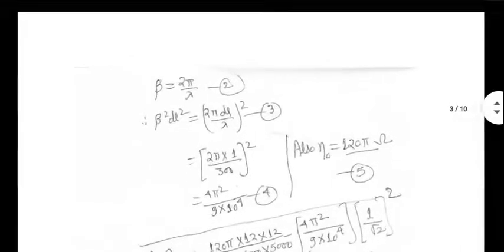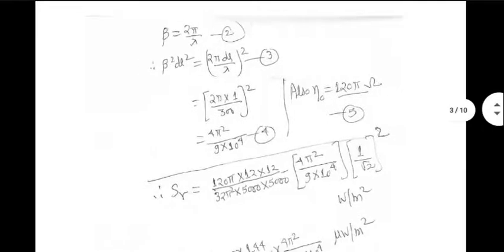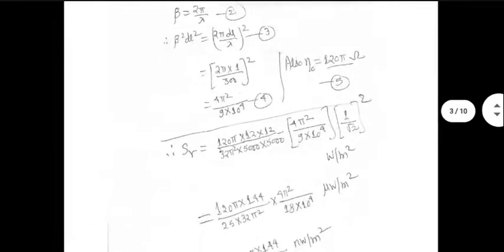Double check my calculations once you get the document. Beta is 2 pi by lambda, so beta square DL square will be 2 pi DL by lambda square. I have calculated that. Eta naught is 120 pi ohm. Do calculations carefully, always. Don't jump too fast. I try to avoid the calculator as much as possible. Initially, I try to simplify the result as much as I can without using the calculator. You will see that here, a lot of things cancel out.